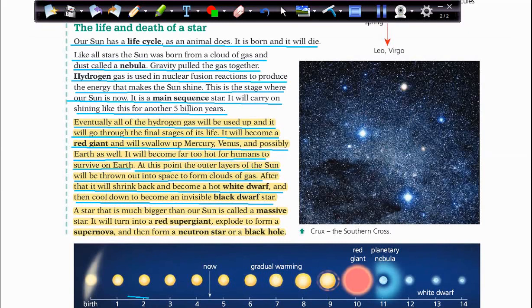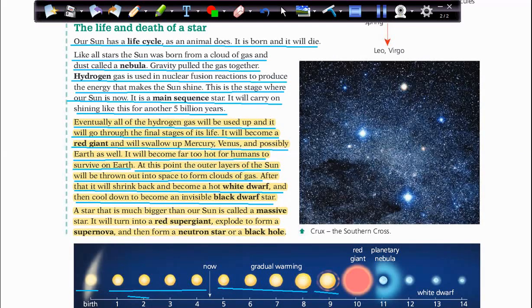This is the birth of the sun, and then it will continue. We are here now, and then it will continue shining for billions of years, and it will warm up more and more in these years because of the nuclear fusion energy. And then it will be so hot, it will become a red giant. Now it starts to become a red giant.